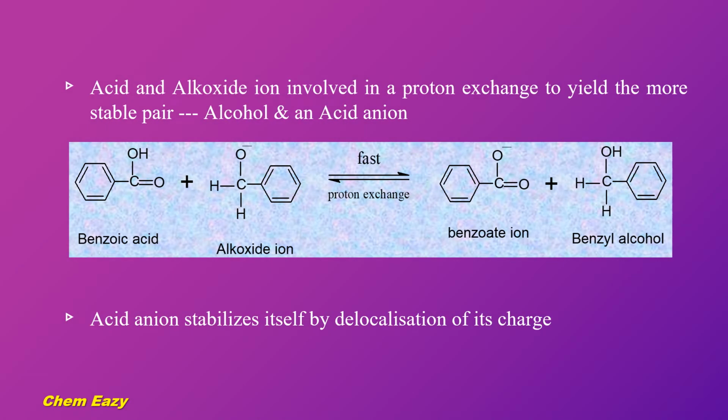Then the acid and alkoxide ion which are produced are involved in a proton exchange and yield alcohol and an acid anion. This acid anion stabilizes itself by delocalization of its charge. So in this example, if two molecules of benzaldehyde are taken, finally it produces benzoate ion and benzyl alcohol by redox reaction.